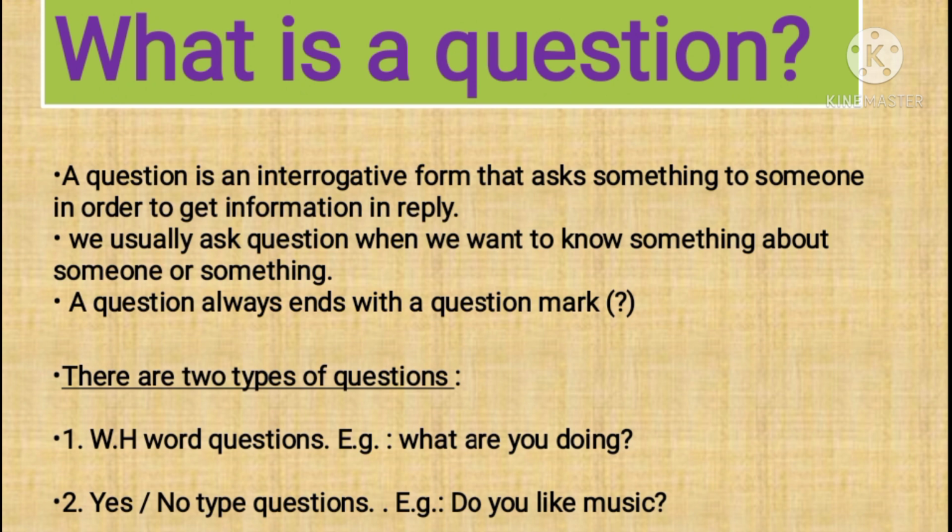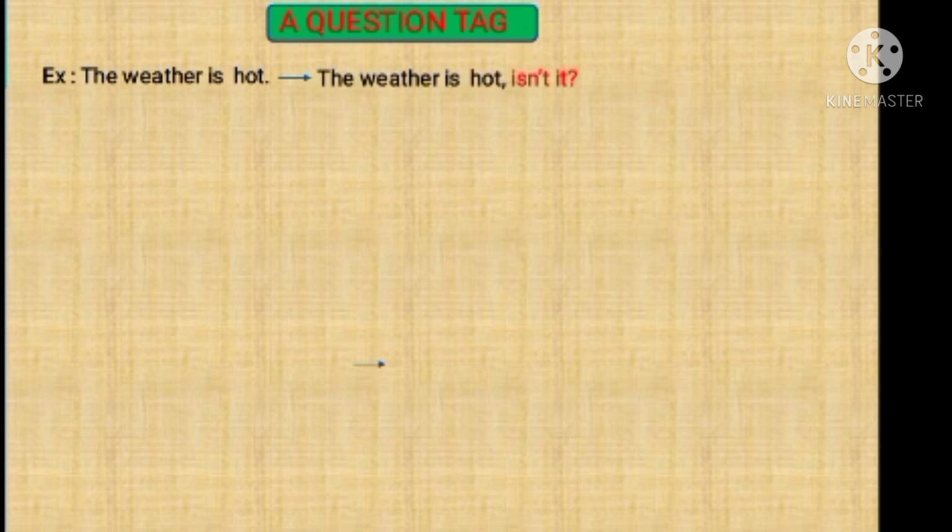Let us move on to another slide. Now let us see what is a question tag. Before that, let us see one example. The weather is hot. So how to frame a question tag? By using an affirmative sentence. Here, the weather is hot is an affirmative sentence, a positive statement. Then how can we make it a question tag?